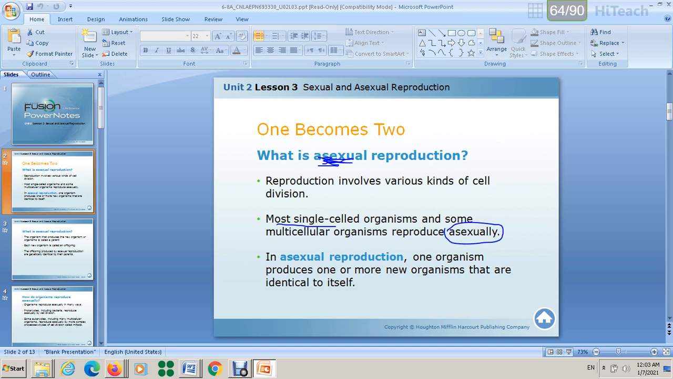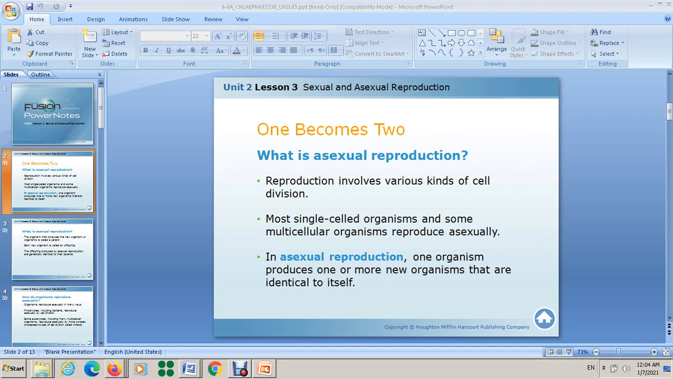Now, what is the definition of asexual reproduction? One organism produces 1 or more new organisms that are identical to itself. Again, it needs only 1 parent. So one organism produces 1 or more new organisms, and these organisms are exactly identical to the parent cell or parent organism.